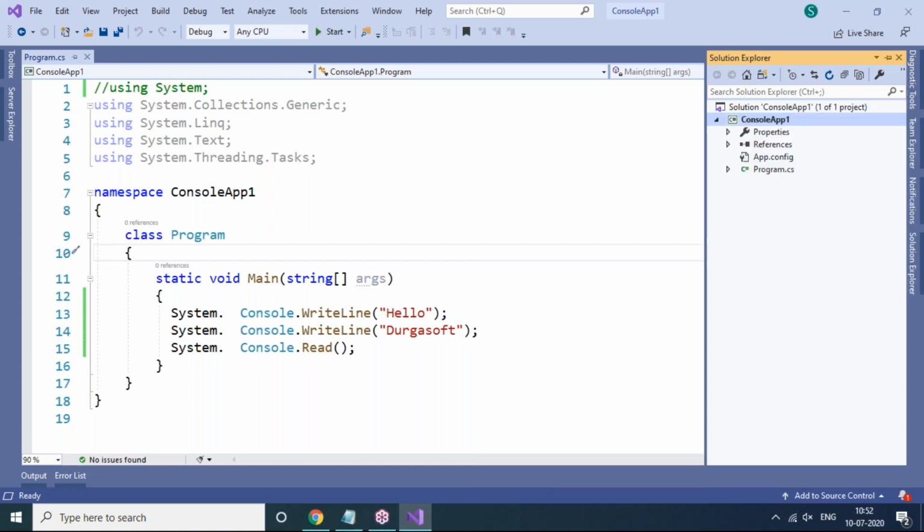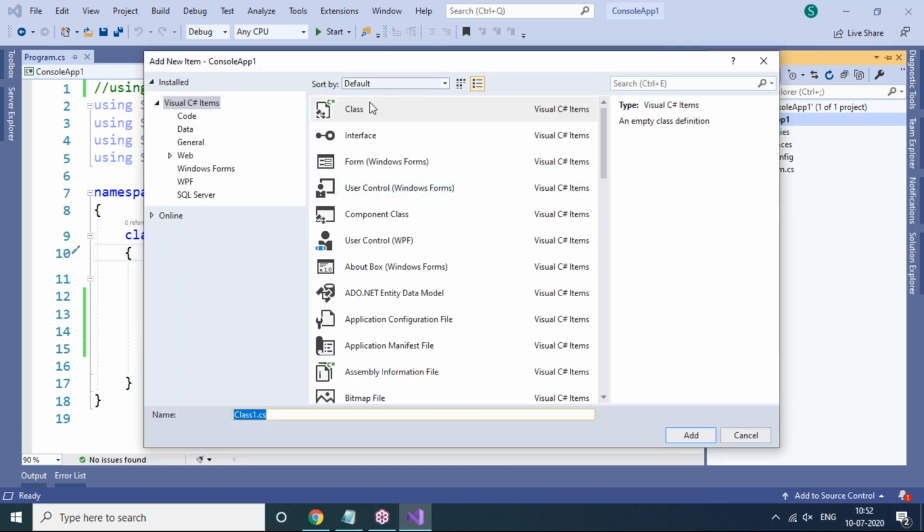Here I'm selecting the class template, but make sure that you choose Visual C Sharp items only, because your programming language is Visual C Sharp only. For the class name, any class name you can give. Class1.cs is there. If you want to change the name of the class, you can, but .cs is compulsory. You can click on Add, and it will automatically add Class1.cs.